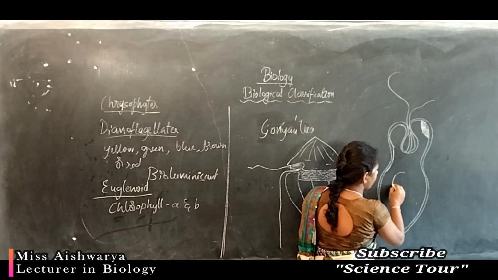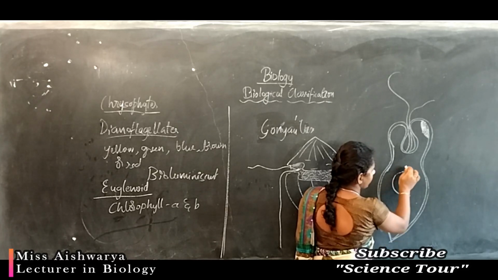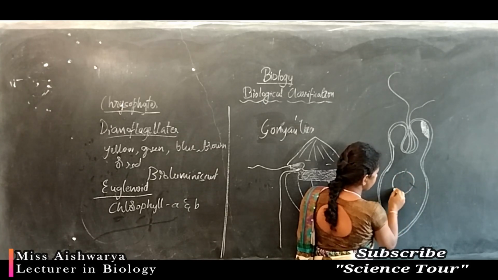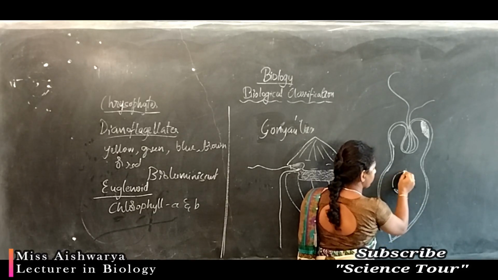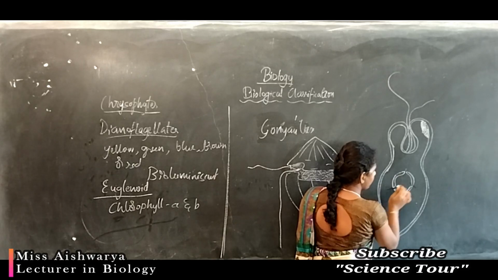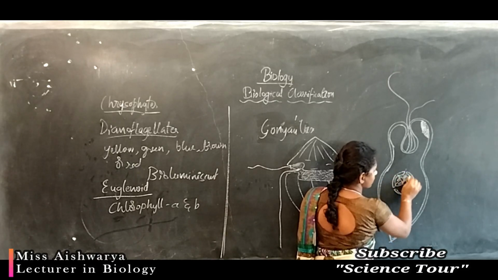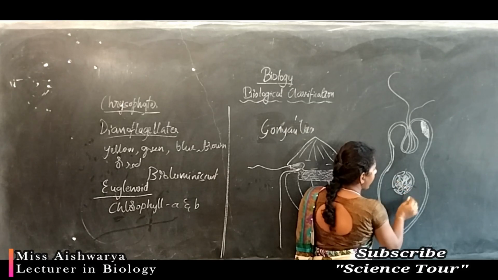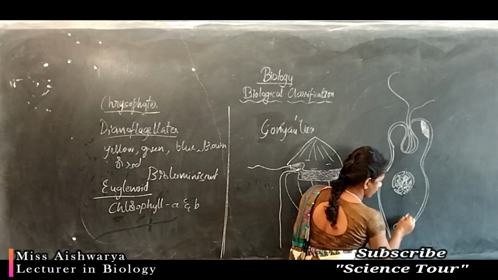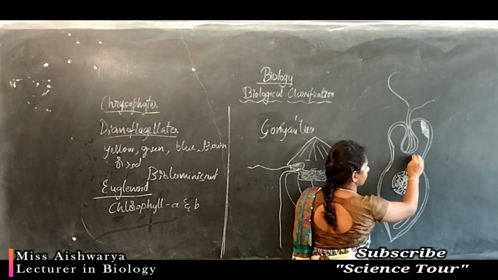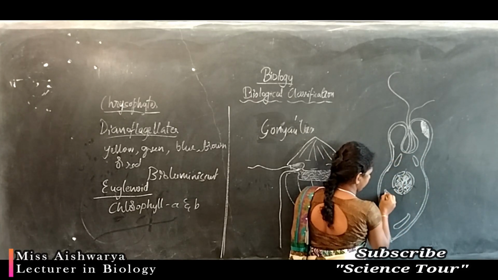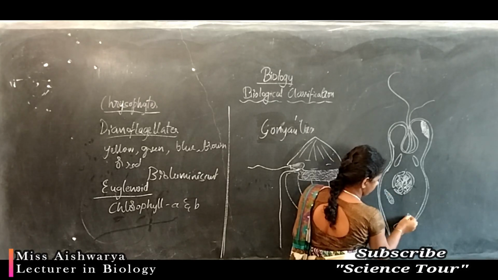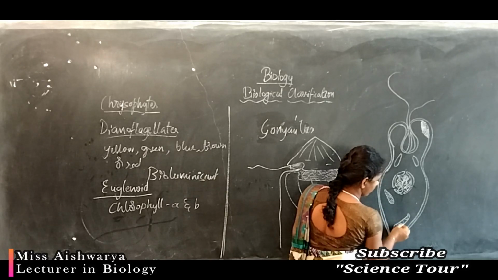Next, it contains a true nucleus, with the plasma membrane and nuclear membrane. With the nuclear membrane, it shows a true nuclear structure, and they contain mitochondria.